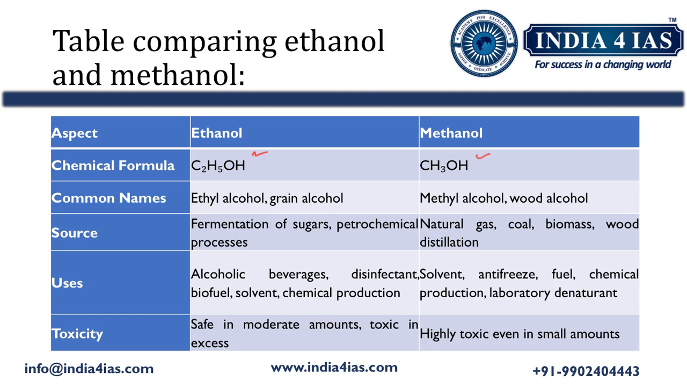The common names for ethanol are ethyl alcohol or grain alcohol. Whereas methanol is called methyl alcohol or wood alcohol. The sources for the formation of ethanol are fermentation of sugars and petrochemical processes, whereas methanol is produced from natural gas, coal, biomass, and wood distillation.